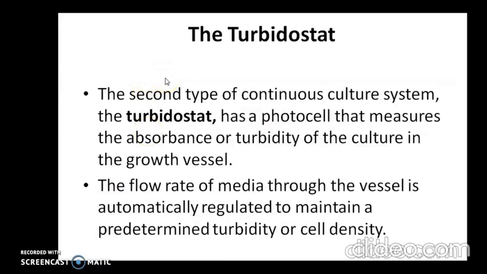The second type of continuous culture system is the turbidostat. It has a photocell that measures the absorbance or turbidity of the culture in the growth vessel. The flow rate of media through the vessel is automatically regulated to maintain a predetermined turbidity or cell density.